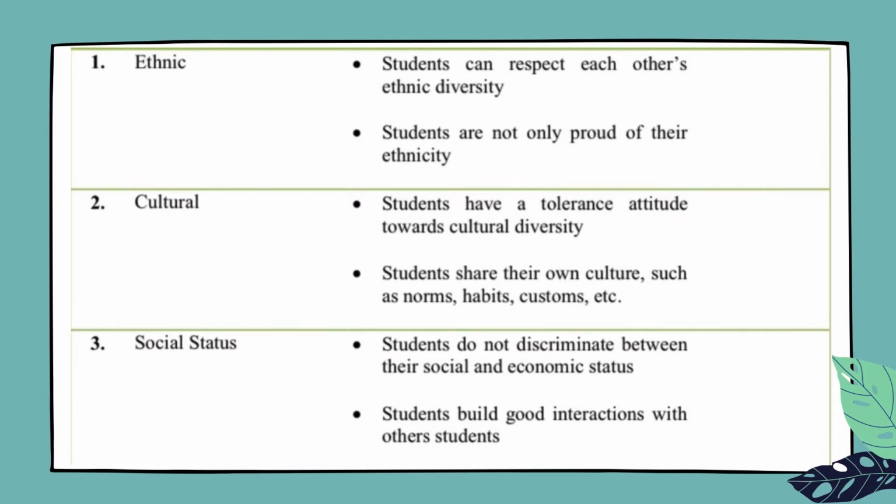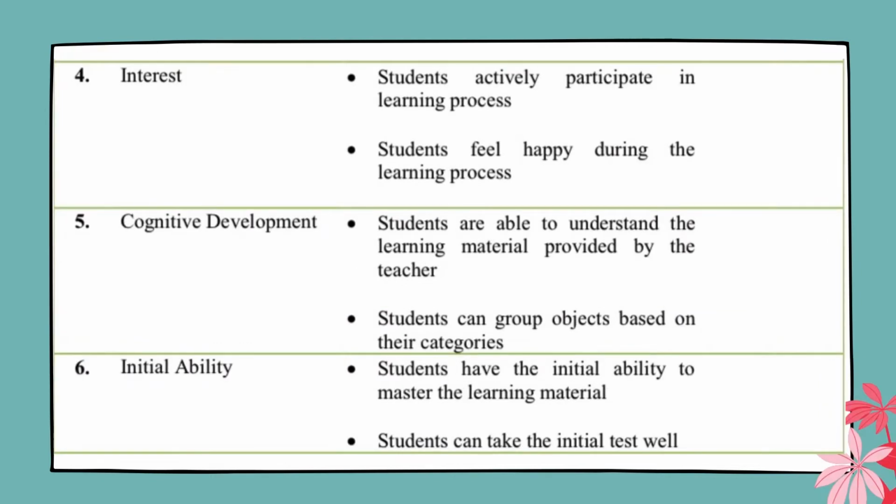And next, social status. Students do not discriminate between their social and economic status, and students build good interaction with other students. The next aspect is interest. Here are the indicators. First, students actively participate in learning process, and second, students feel happy during the learning process.